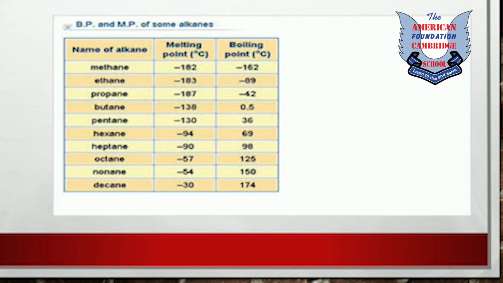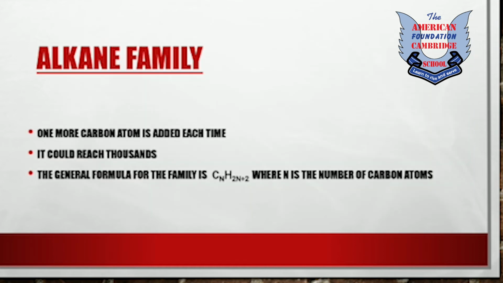Their melting and boiling points are very, very low. As you can see, the negative sign is showing that it is very low because they are gases. The first 4 are gases and the next are liquids. One more carbon atom is added each time.